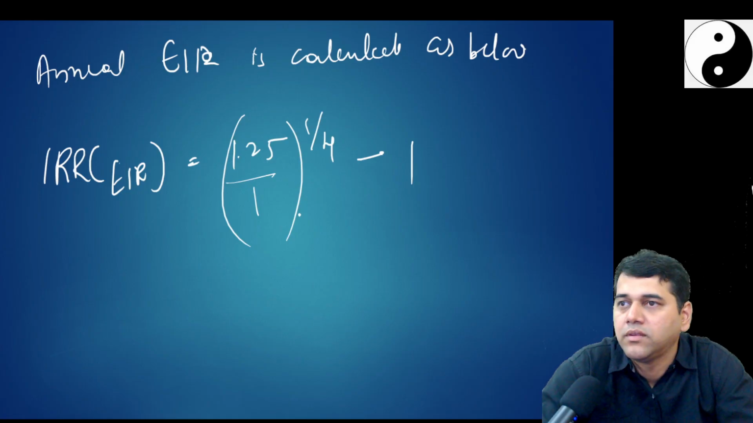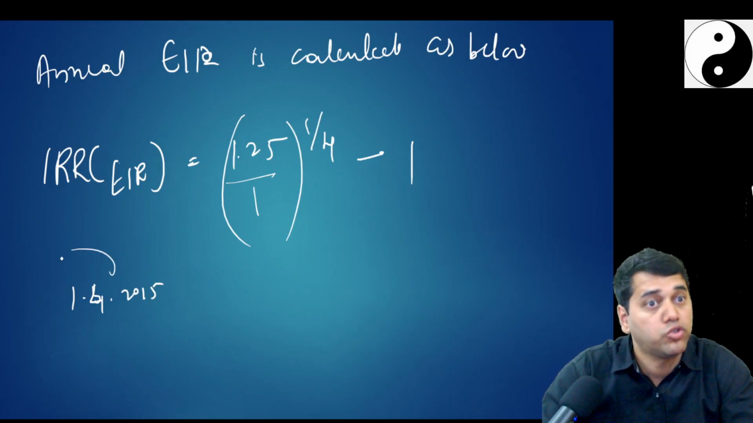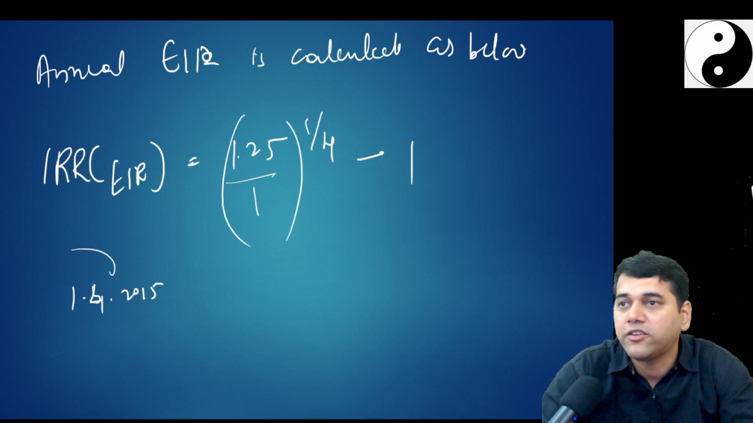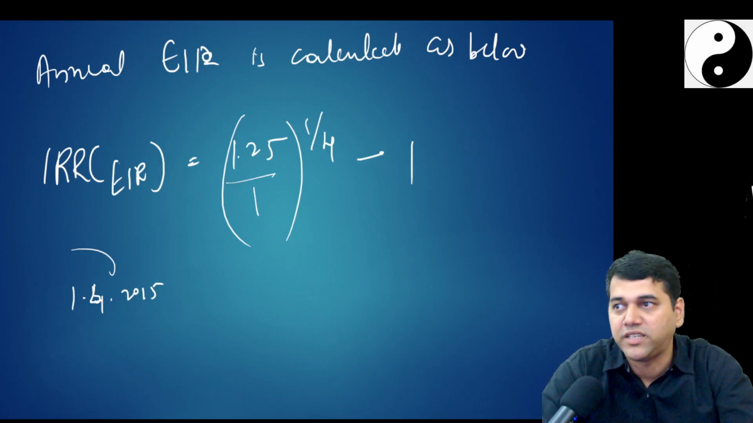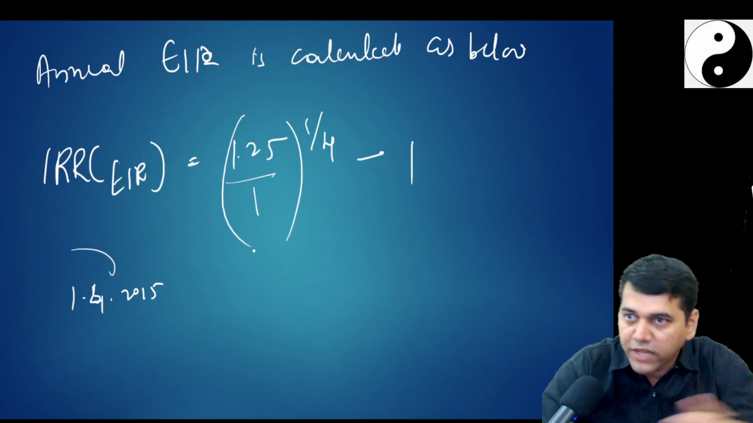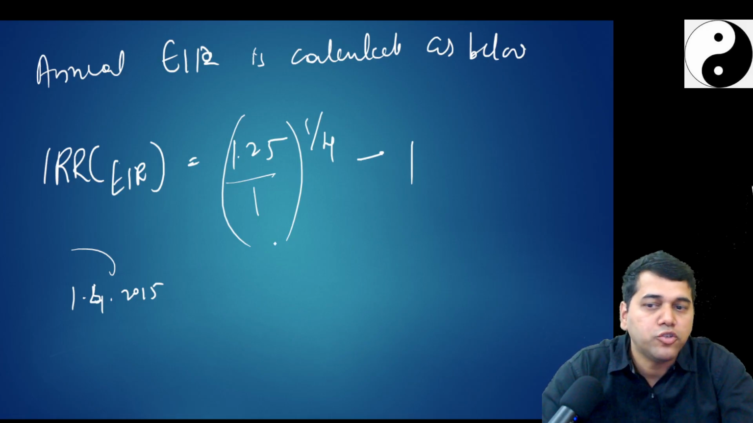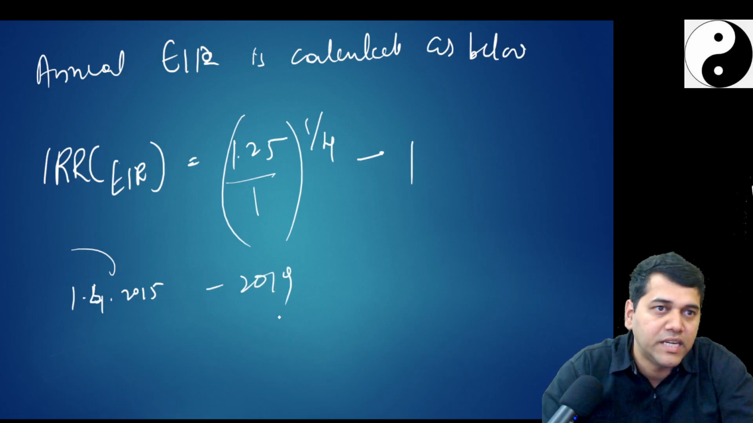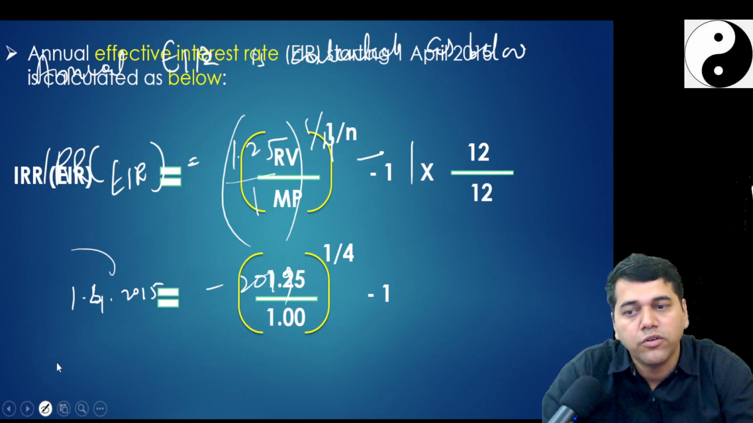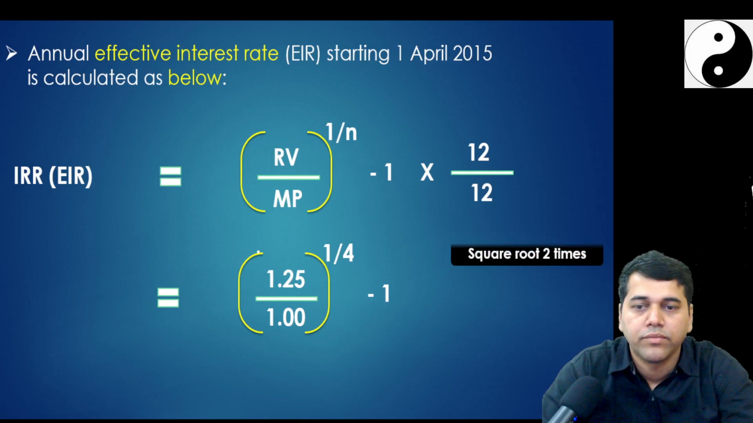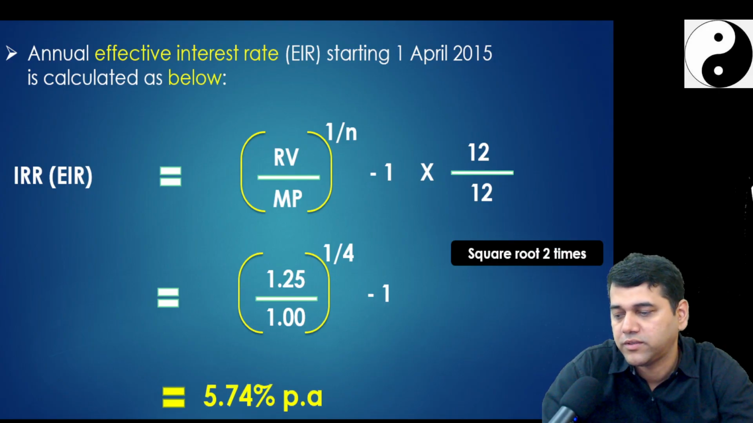You are clear, no? Because what is your transition date? 1/4/2015 is the transition date. Will you apply retrospectively from 2012 onwards? No. Then these balances would have been different, and the accounting entries would have been different. You will apply prospectively from today, from the transition date. What is the value? 1 crore. So from today, my IRR should be over the next 4 years, 2016, 17, 18, 19. If I solve this, very easy. How to get this? 1.25 to the power of 1 by 4, minus 1. You get 5.74%.